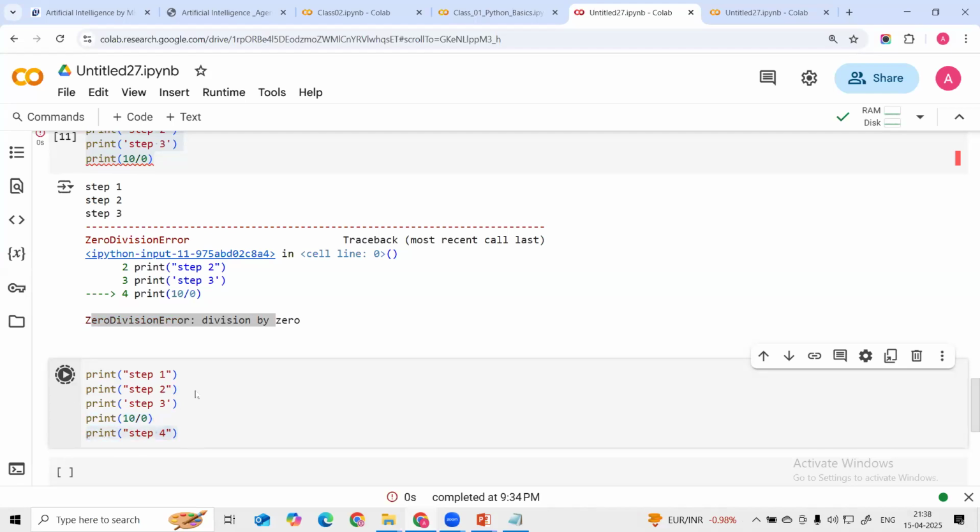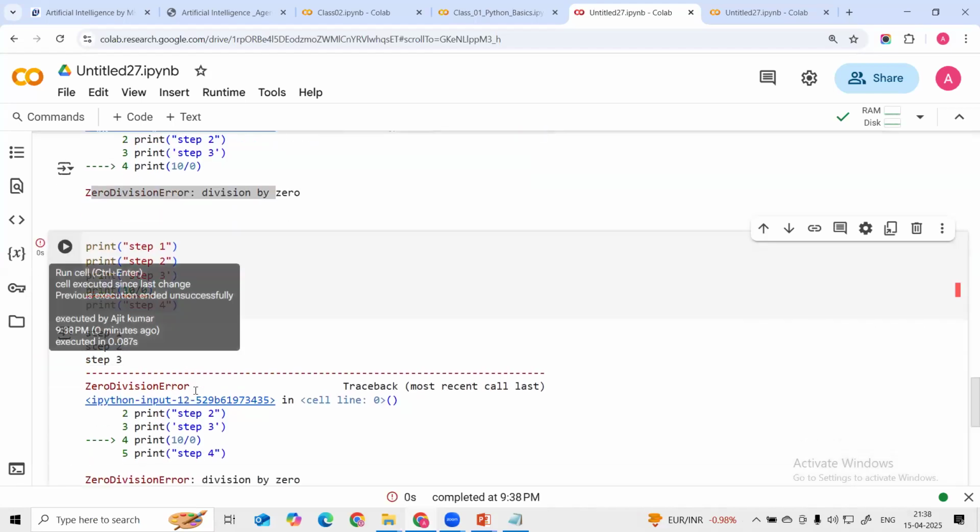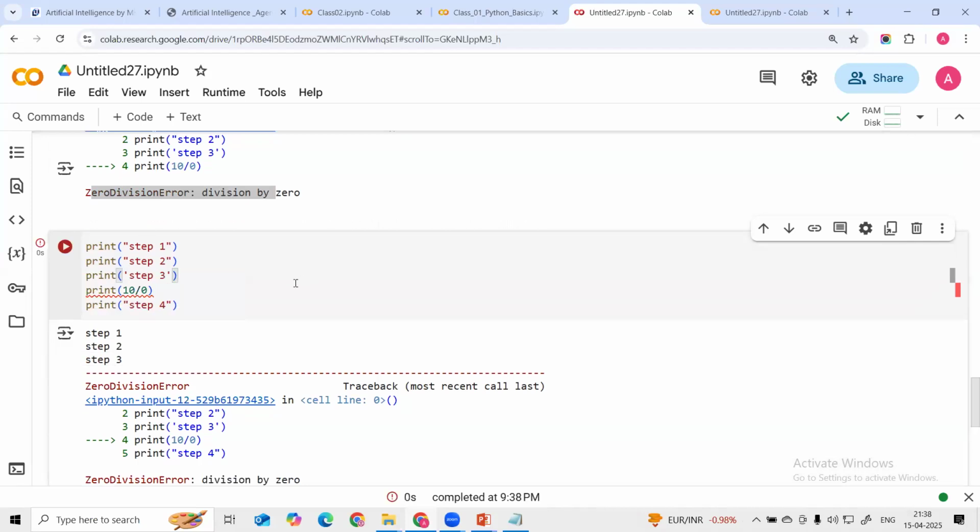That's why it is easy to debug. It is an interpreted language, so it is easy to debug which line we are getting this error in. So this is how we get the error here in line number 4. It will stop the execution in line number 4 itself. It will not execute the fifth line. Why? Because whenever this error occurs, it will stop execution, so that we can understand which line the error is in and debug it. This is the zero division error, so we can correct it and then execute it.